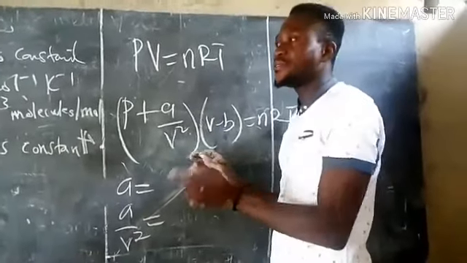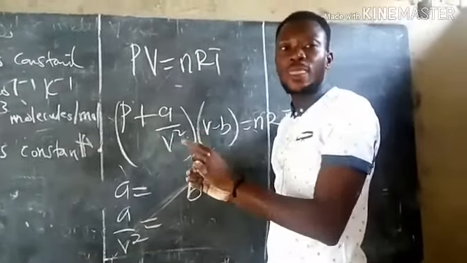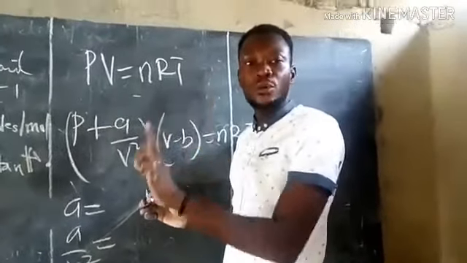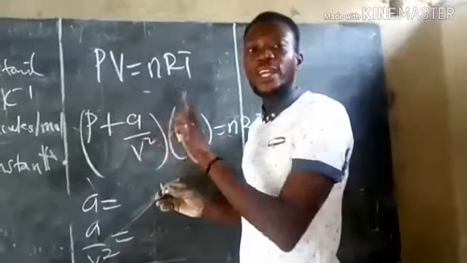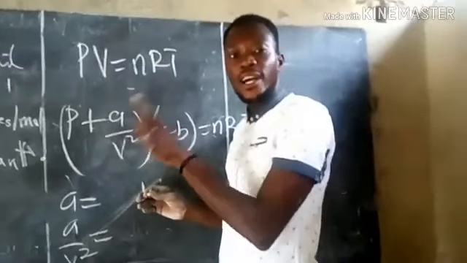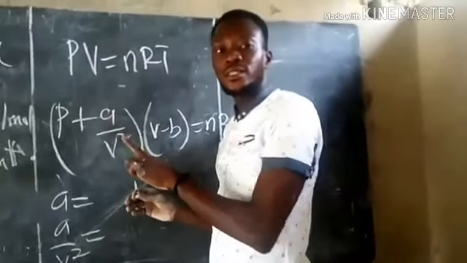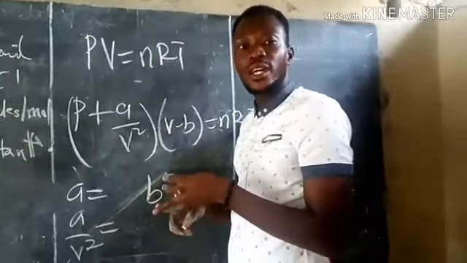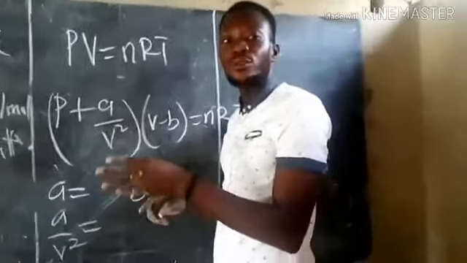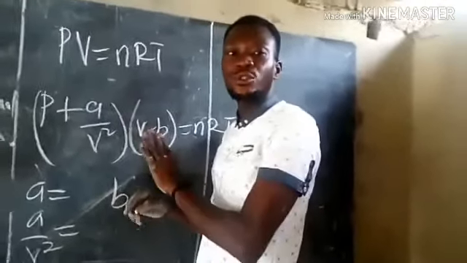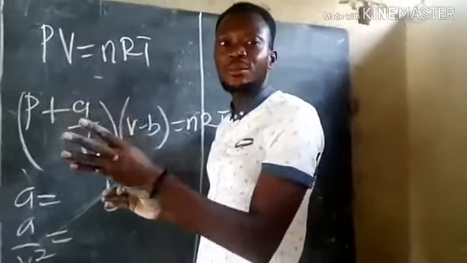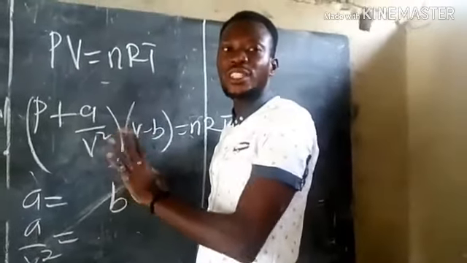So now let's look at the difference between ideal gas and real gas. Ideal gases obey kinetic theory of gases and gas law. Real gases do not obey gas law and the kinetic theory of gases. Then too, for ideal gas, the volume of the molecules of the gas is negligible as compared to the volume of the container. But in the case of real gas, the volume is not negligible. Then the force of attraction in the ideal gas is neglected. But in the case of real gas, the force of attraction is not neglected.